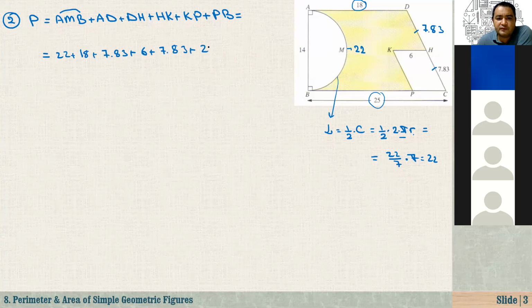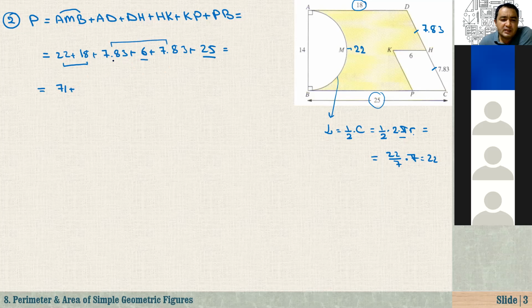here we have one left, 25, which is equal to, let's simplify this, 22 plus 18, it is 40, 40 plus 25, it is 65, 65 plus 6, it is 71, plus 7.83, 7.83. Let me just write here.